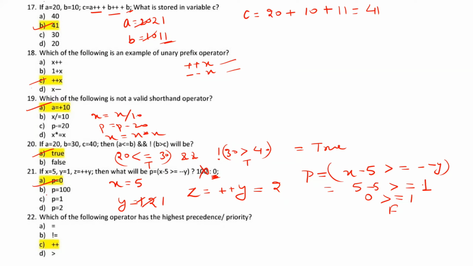Moving with question number 22, which of the following operators has the highest precedence? If we go through the precedence table in Java, then from this we can conclude that option C is the correct answer.